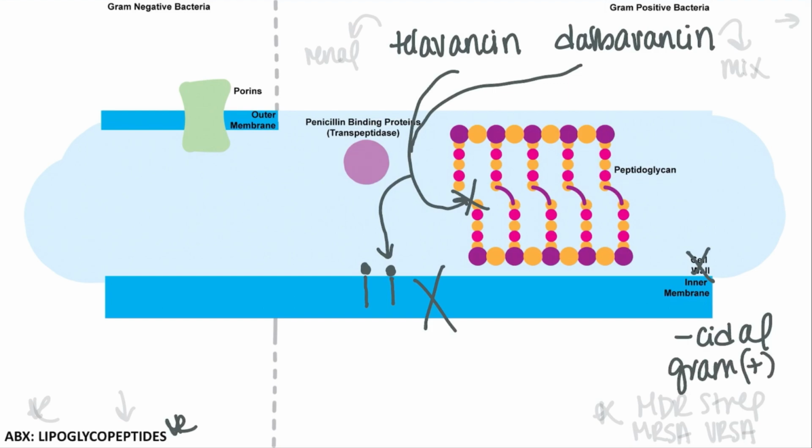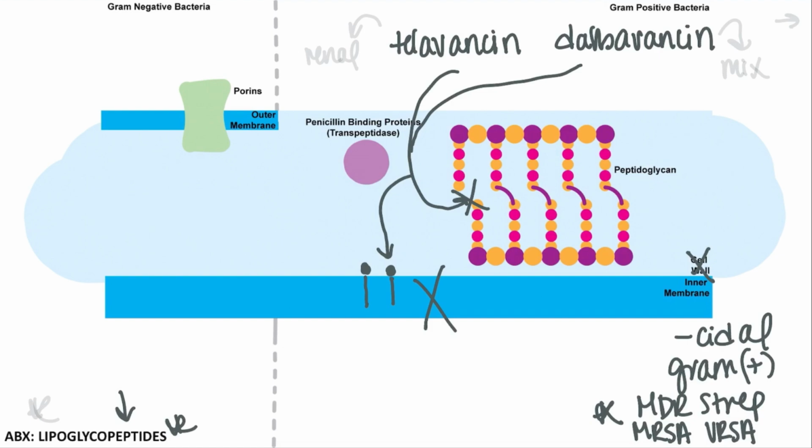So these agents are similarly bactericidal and provide broad gram-positive coverage only, including some highly resistant pathogens like multi-drug resistant strep, MRSA, vancomycin resistant Staph aureus, just not vancomycin resistant Enterococcus. Because of this activity against highly resistant pathogens, these agents are reserved for only those infections in order to prevent overuse and increasing the risk of resistance.